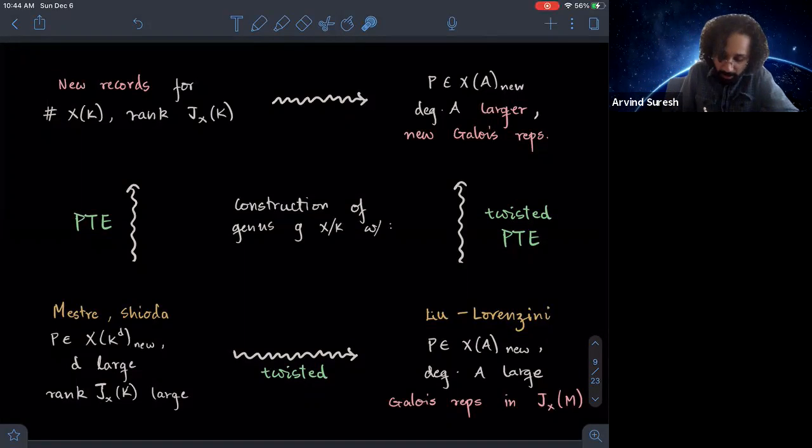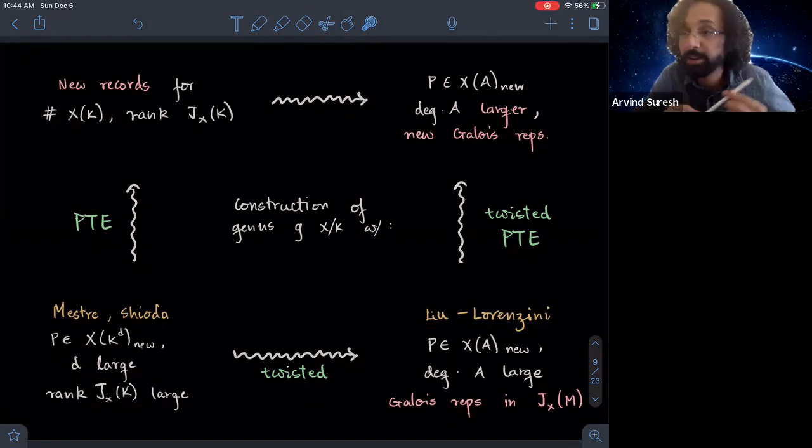And then Shioda took Mestre's construction and also showed that you can prove that the rank of the Jacobian is also large. And here I remind you that the Jacobian of a genus G curve is just an abelian variety of dimension equal to the genus G. And the Mordell-Weil group, the group of K-rational points, is just equal to the group of degree 0 divisor classes on the curve.